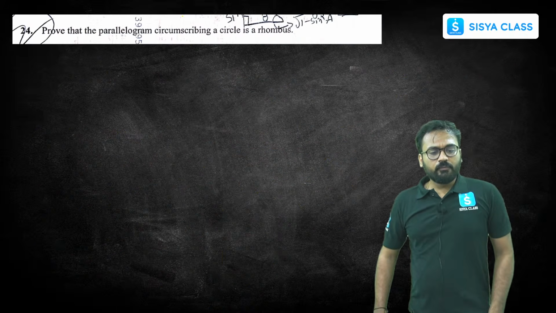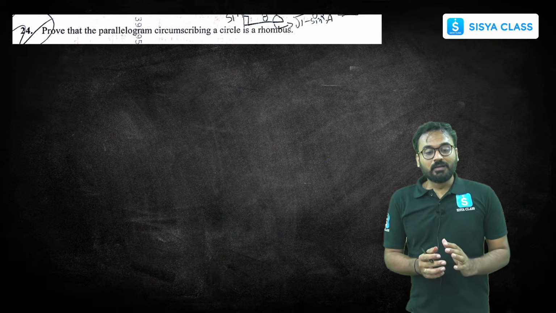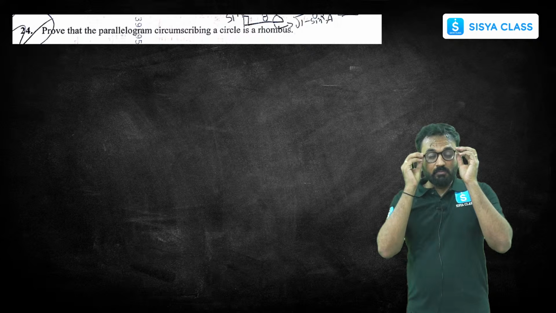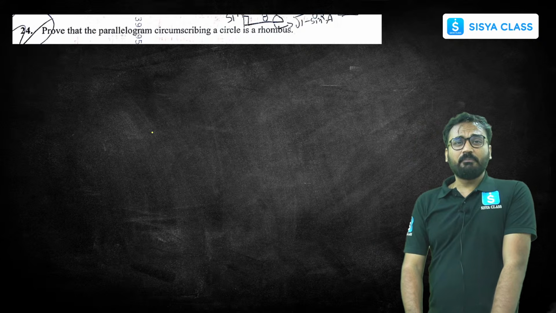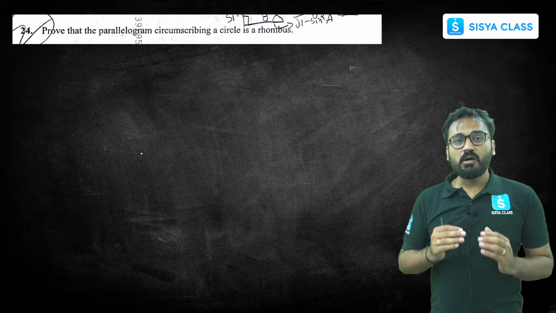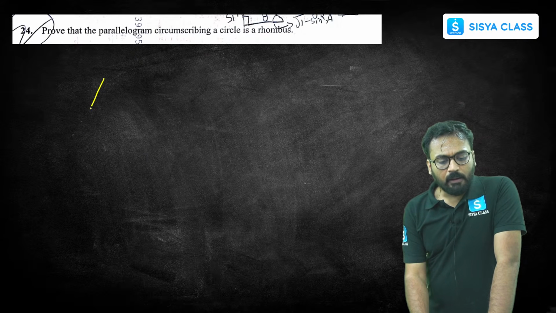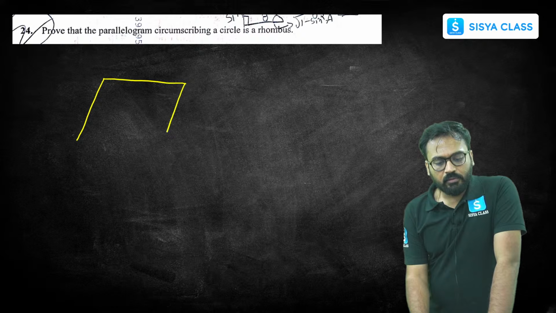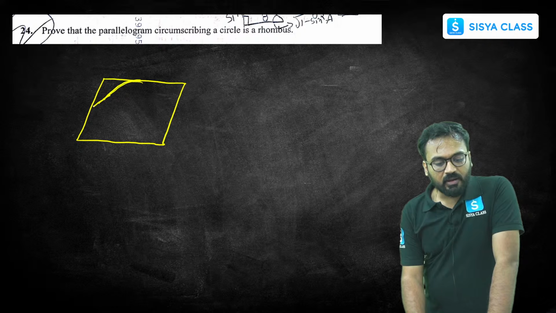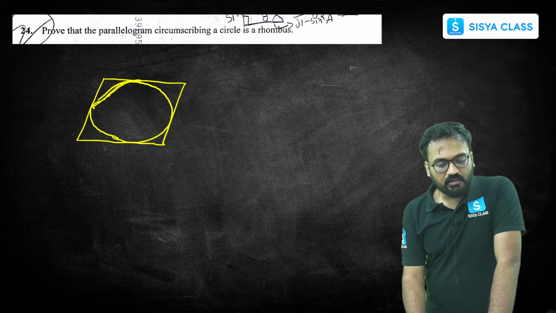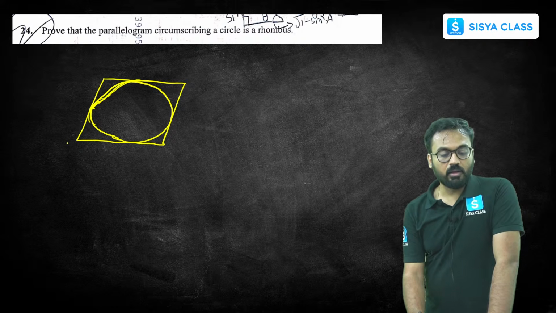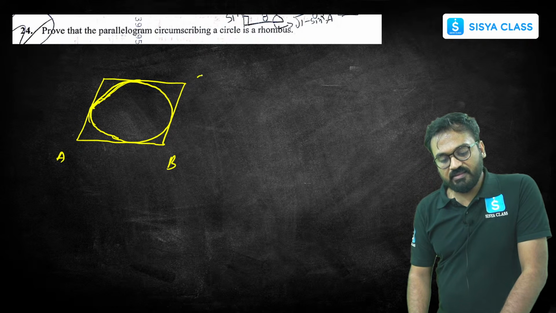Next question, we have to prove that the parallelogram circumscribing a circle is a rhombus. So if I circumscribe, it means the parallelogram is around a particular circle, okay? So if I have a parallelogram like this, let's say this is a parallelogram, and I have a circle like this, okay? Circumscribing means it passes somewhere like this. Let me pass it like this. This is a circle, okay? Let me write down this A, B, C, D.